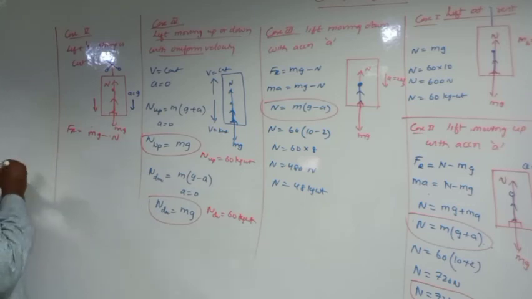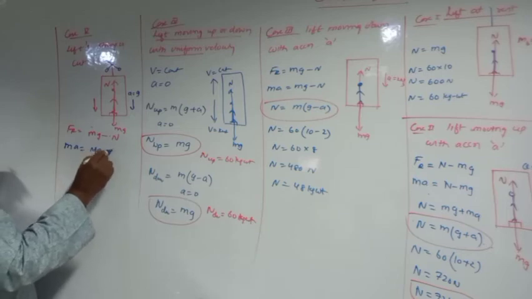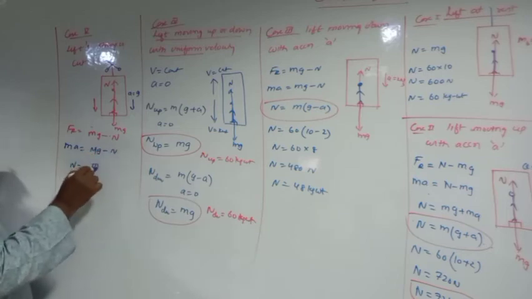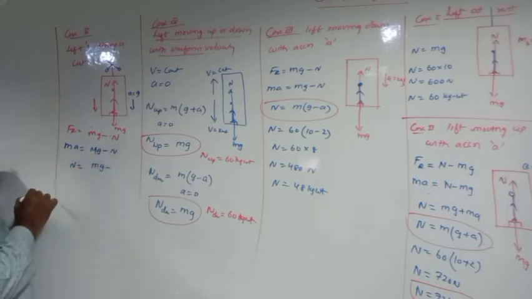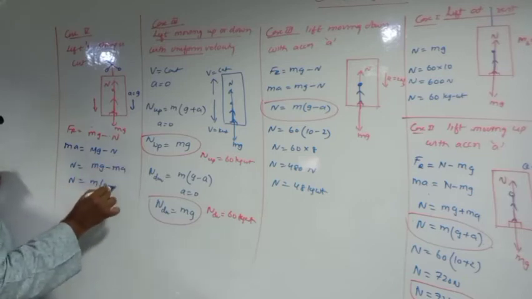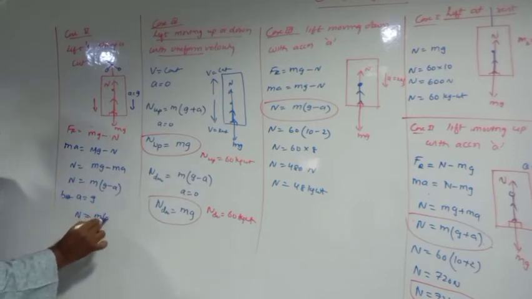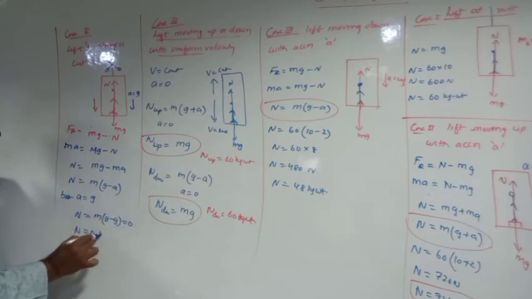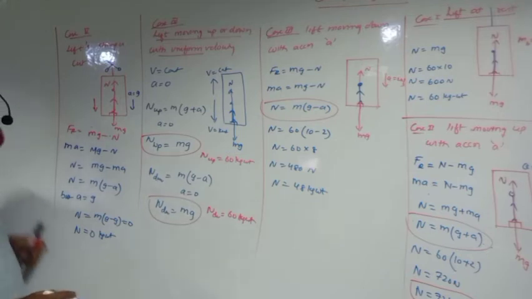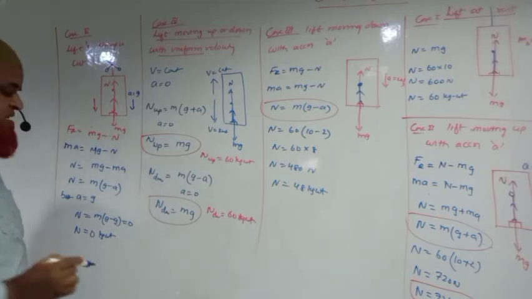So what is going to happen here? m into a is equal to mg minus N. N is equal to mg minus ma. N is equal to m into (g minus a). But a is equal to g here. Therefore N is equal to m into (g minus g), which is equal to 0. N equal to 0 kg weight. The weighing machine is showing 0 weight. That means weightlessness is experienced.